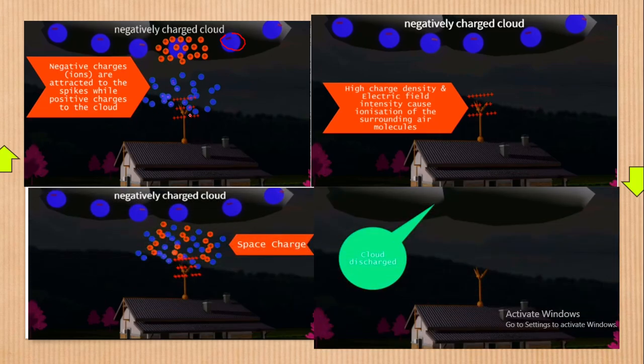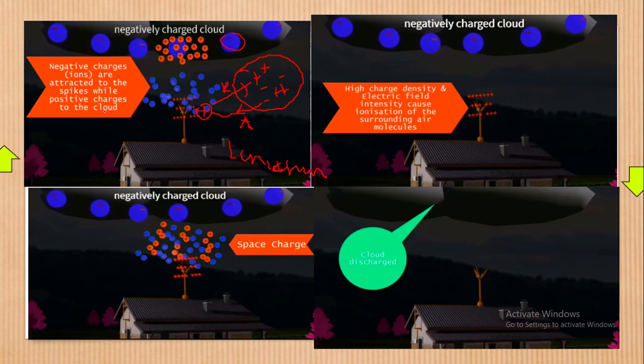Ionization takes place in the way that if you have the surrounding air, allow me to explain using this. This surrounding air has both positives and negatives. Just know they are in a disorganized way. Now remember the spikes have positives. What will happen? The spikes here will repel the fellow positives. Allow me to use letter R for repelling. Meanwhile this positive will attract the negatives. Allow me to use letter A for attraction. That process of repelling and attracting is what we call ionization.